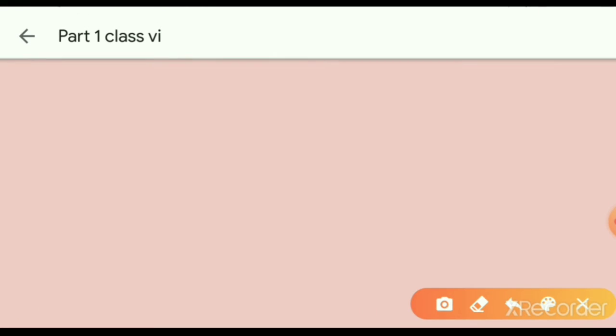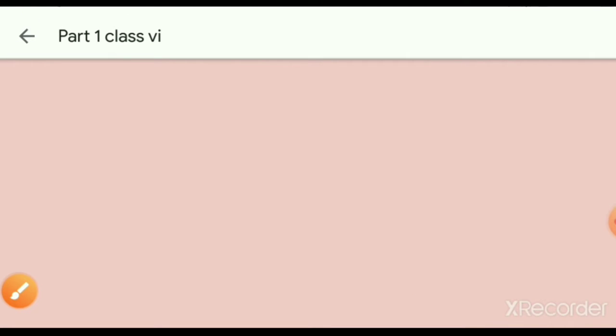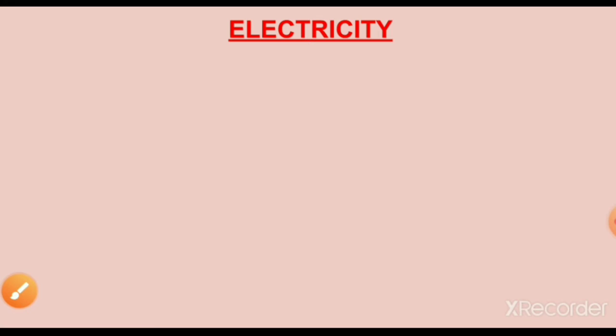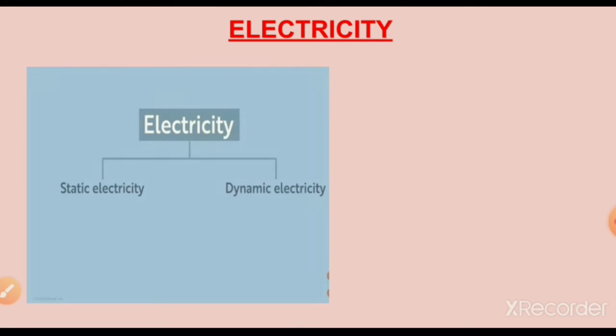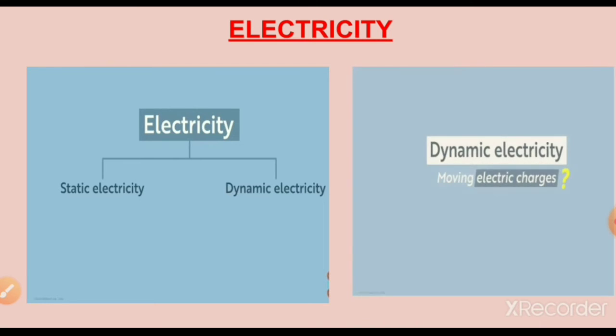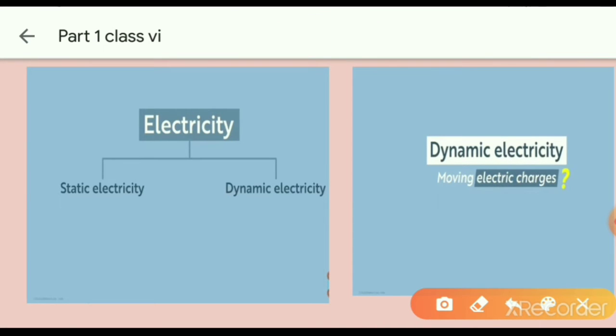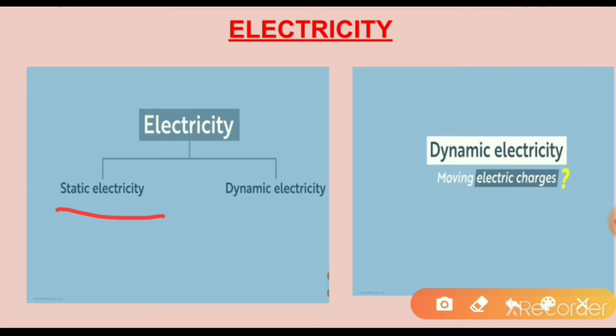And let us discuss what the forms of electricity are. Basically there are two forms of electricity: one is static electricity, another one is dynamic electricity. For now we are interested only in dynamic electricity. So what are the two forms of electricity? Static electricity and dynamic electricity.